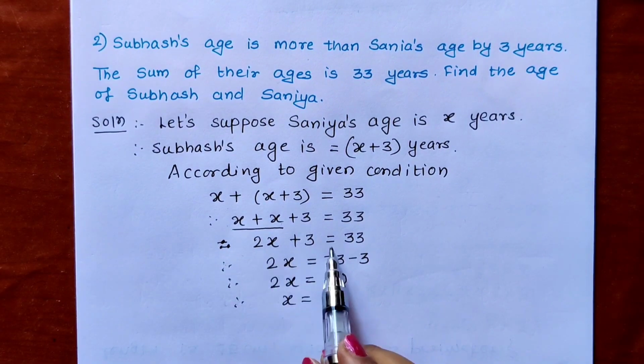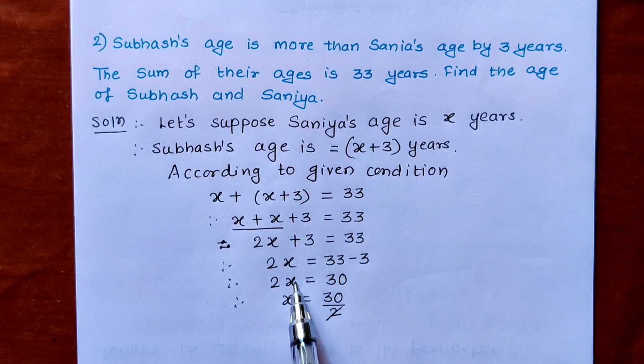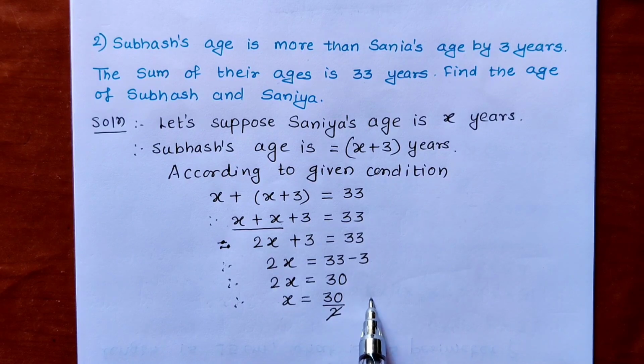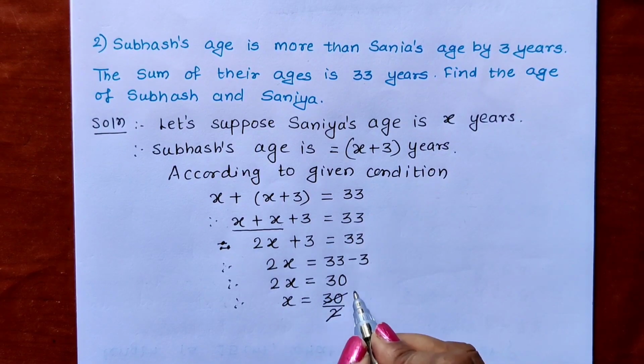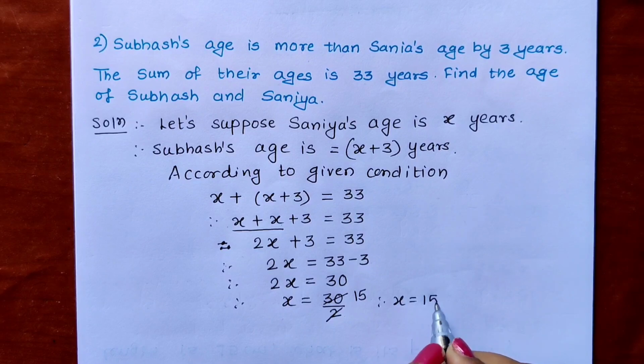Okay. 2x plus 3 is 33. 2x is equal to 33, this plus 3 transfers and becomes minus 3. 2x is equal to 33 minus 3 is 30. Now we have to transfer this 2 to the right hand side. It becomes divide by 2. So x is equal to 30 upon 2. 2 ones are 2, 2 15s are 30. Therefore x is equal to 15 we are getting.